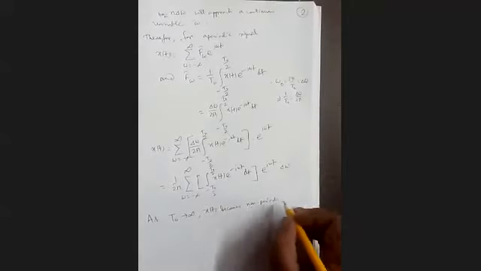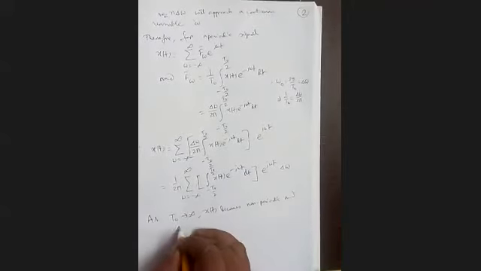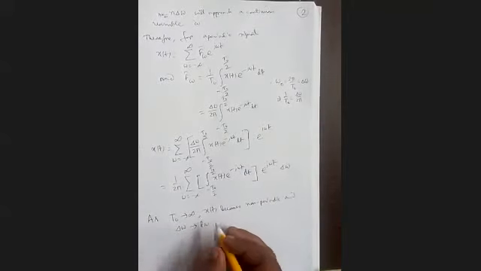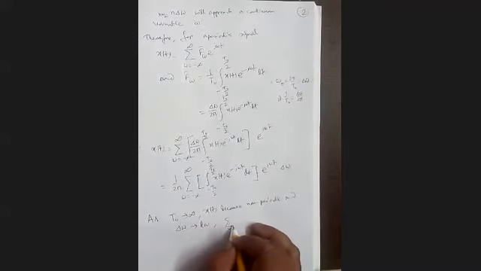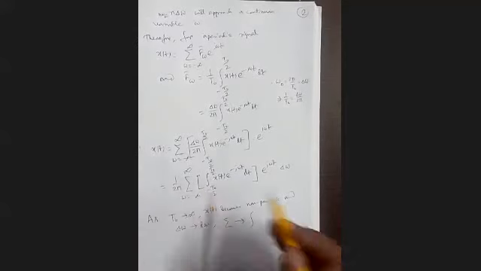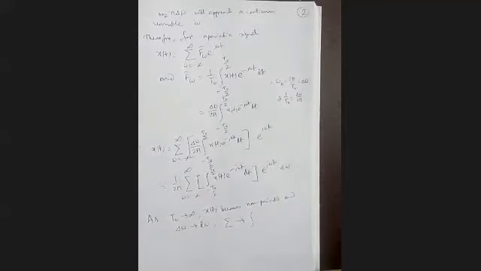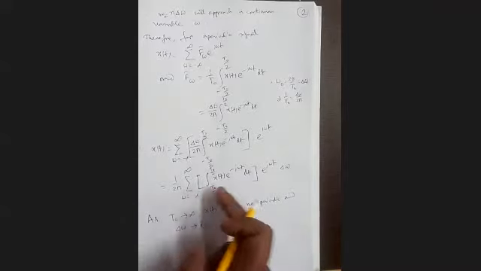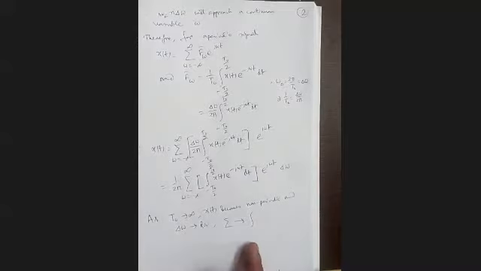And delta omega tends to d omega, and the summation sign tends to integration, because summation is used only when the variable is discrete in nature. But as delta omega tends to d omega, varying continuously or infinitesimally small amount, then our summation sign will be replaced by integration, because integration is the summation in continuous domain.